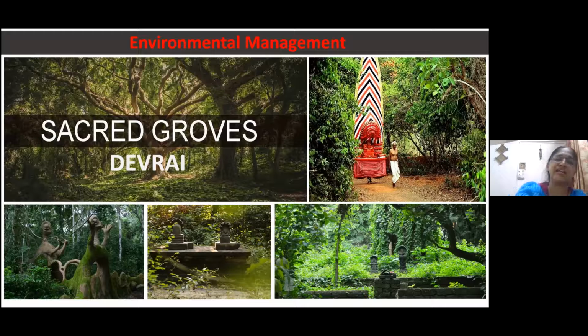As the name suggests, we will see this. What is the name? That is Sacred Groves. Sacred means Pavitra, and Groves means jungle. So it is a Pavitra jungle, you can say. Or in our mother tongue, it is also called a Devrai. What is the meaning of this?